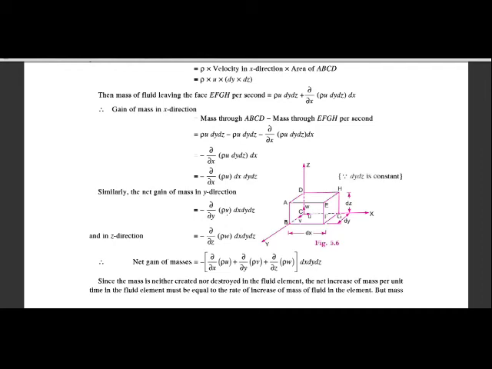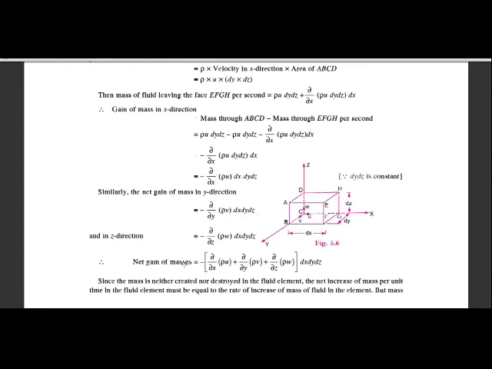Okay, the velocity component only changes over here. For the y direction, the velocity component is v, so instead of u we have to write v. This is the only change. So the net gain of mass in the y direction is minus ∂/∂y of (ρv) dx dy dz.